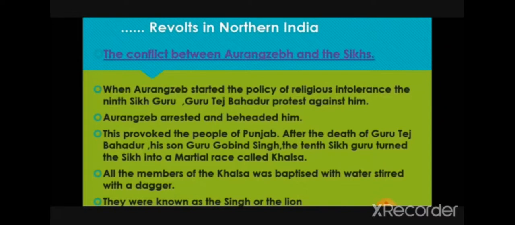After the death of Guru Tegh Bahadur, his son Guru Gobind Singh, the 10th Sikh Guru, turned the Sikhs into a martial race called Khalsa. So it's very important. The 10th Sikh Guru, Guru Gobind Singh, turned Sikhs into a martial group called Khalsa. All the members of the Khalsa were baptized with water stirred with a dagger. After that, they were known as Singh, or the Lion.